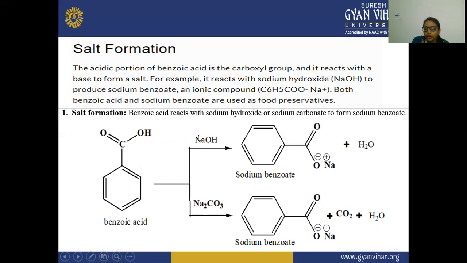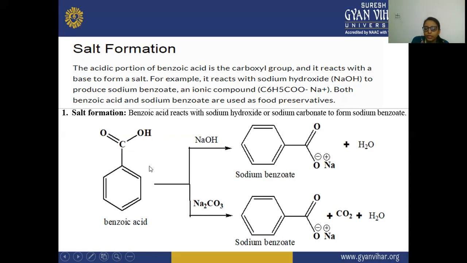So they both react with each other, and there is a formation of this water molecule. So a water molecule is formed here, this is your H2O, and after that this O will react with this sodium. So here there is a formation of this sodium benzoate, which contains O negative and Na positive. So this is your sodium benzoate, the salt of this acid, and this H2O, the water molecule, is evolved out from here.